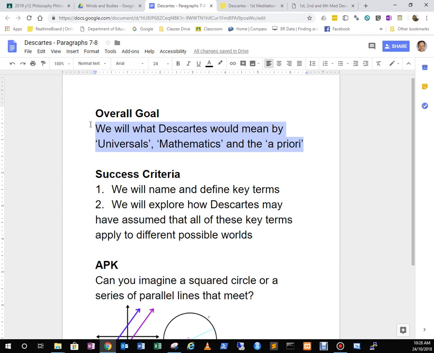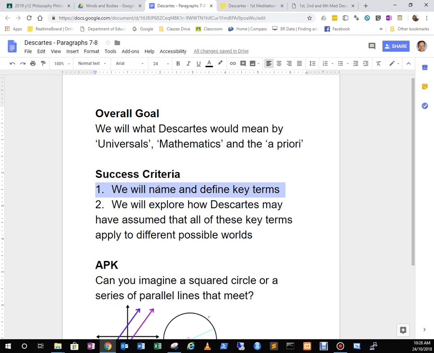This time we're going to explore what Descartes would mean by universals, mathematics, and the a priori. I think the best thing we could say is most of this refers to objects of necessity, which we covered in year 11 when looking at necessary versus contingent objects, or contingent beings versus necessary beings. So we should be quite familiar with a lot of this stuff, and it will set us up to understand a bit of Descartes' theory later on.